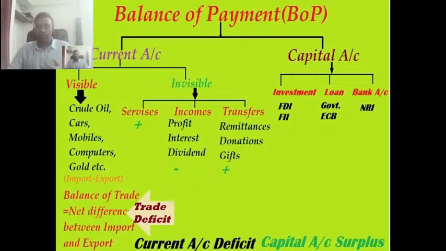In terms of loan, government can take a loan from foreign banks, from other countries. ECB is external commercial borrowing. We can go to a private entity and take a loan from these private entities. So this is also a long-term loan. When government goes for a loan, or when a private entity goes to a private entity, this is also a long-term loan. Bank accounts of NRIs, whatever money NRIs are saving in India, this is also capital. This is also money which government can utilize for their purpose. But again, they have to return it.